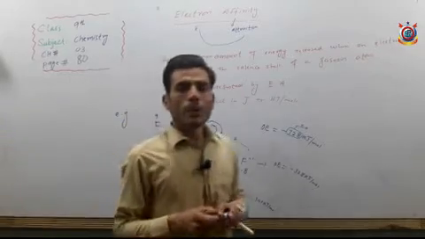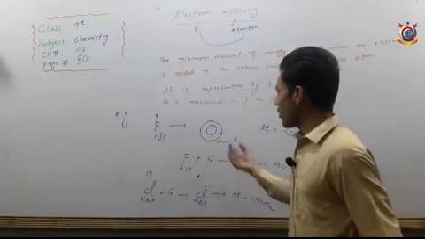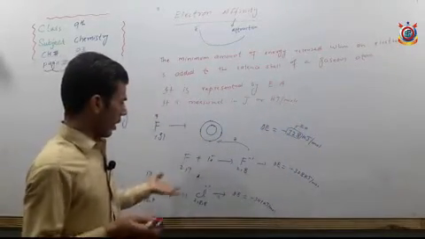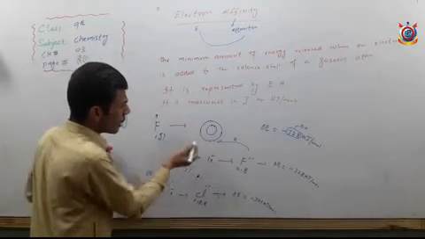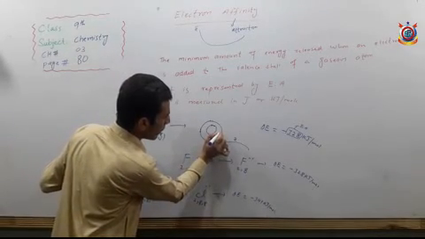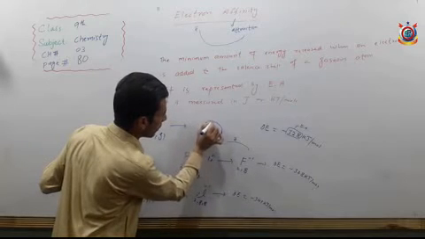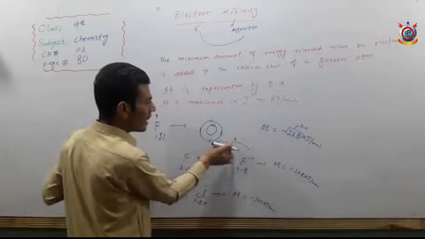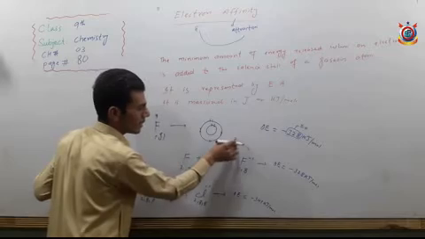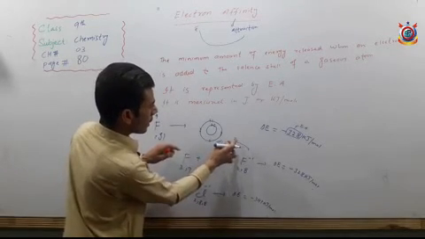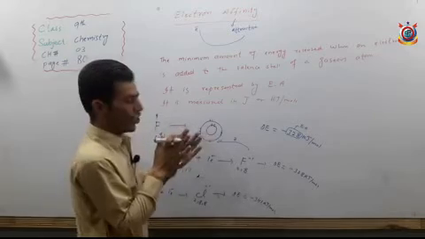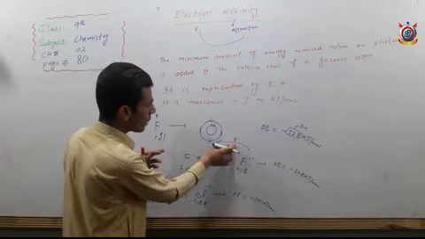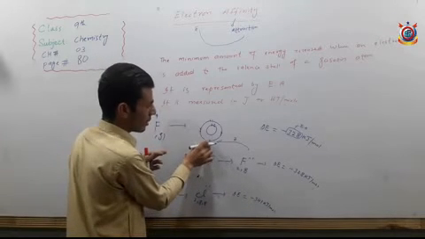So a question arises here: why is energy released when an electron is added to the valence shell of a fluorine or a chlorine atom? You see that negatively charged electrons are present, and then the new incoming electron is already negatively charged, so they repel each other. There is electron repulsion between the new incoming electron and the already existing electrons.